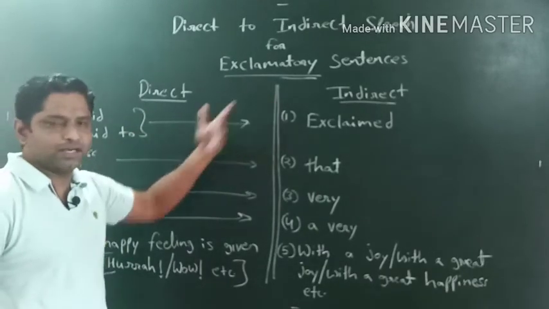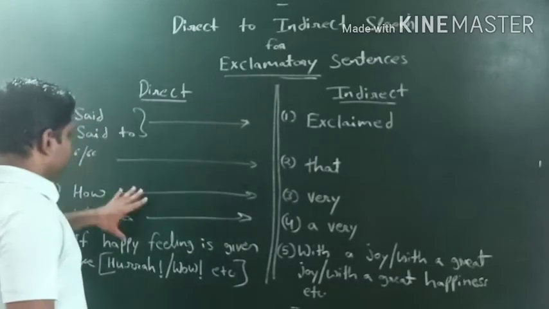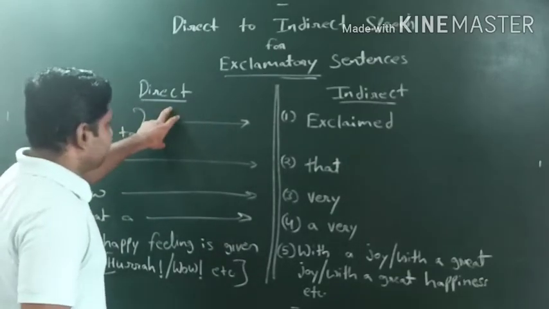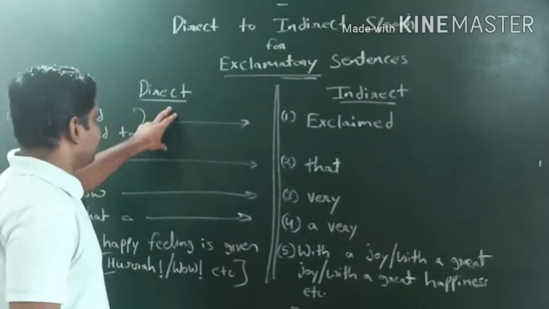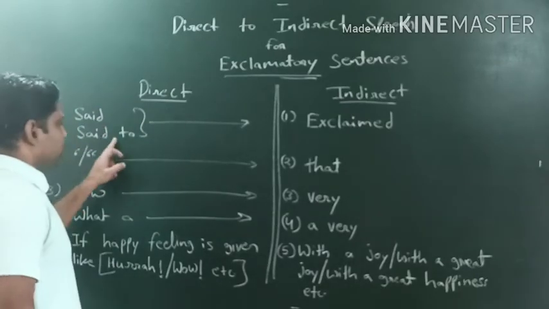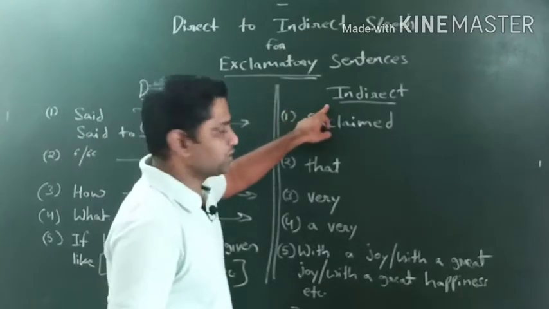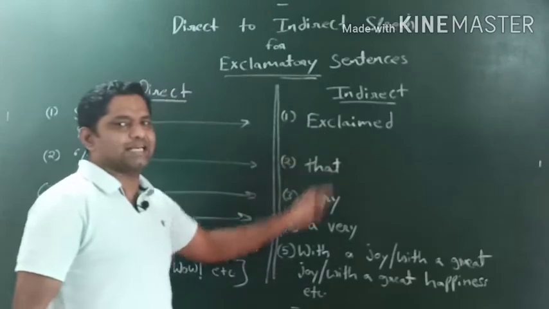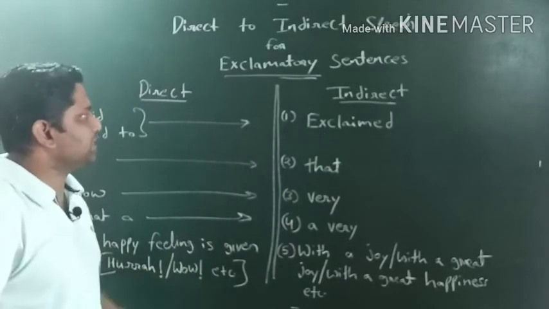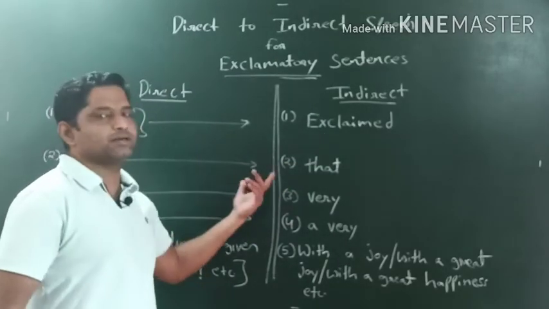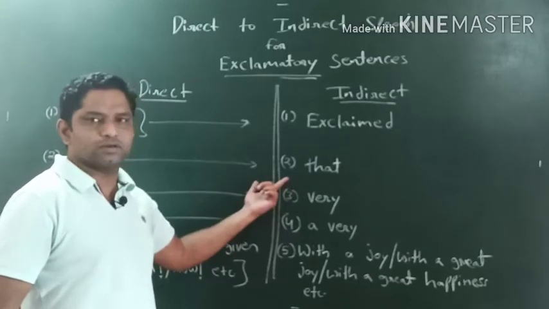So यहाँ पर क्या होता है देखते हैं. The rule says that in the direct sentence, if we get said or said to, then in indirect speech we will write exclaimed, because in exclamatory sentences we don't get the general or normal kind of sentence.